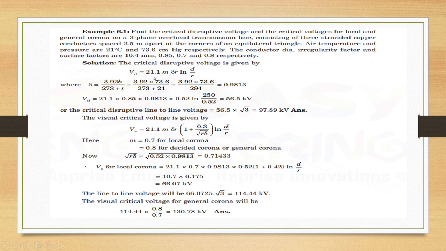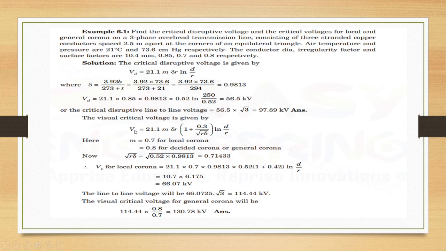Substitute all the values here. VD is 21.1 into M is 0.85, delta is 0.9813, R is 0.52, ln D is 250 and R is 0.52. VD we are getting as 56.5 kilovolt. Or line to line voltage, multiplied by root 3, is 97.89 kilovolt.